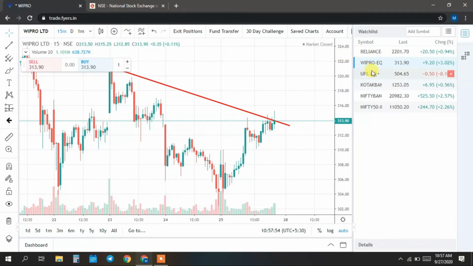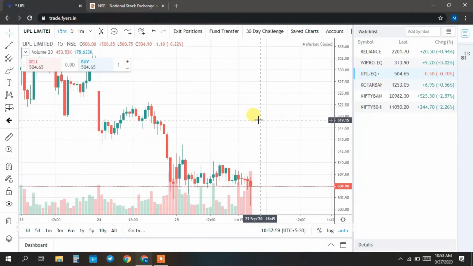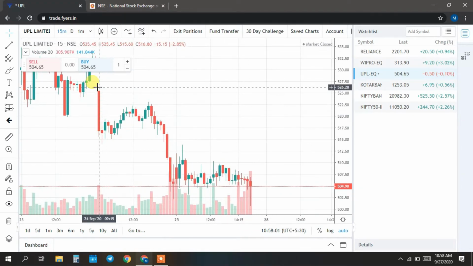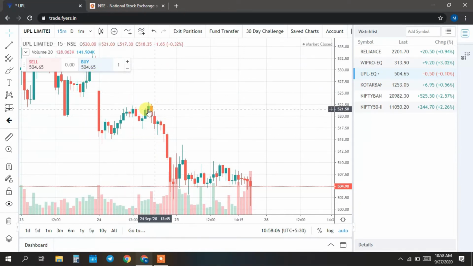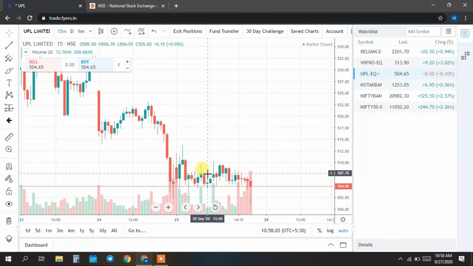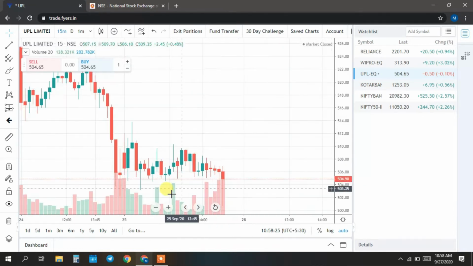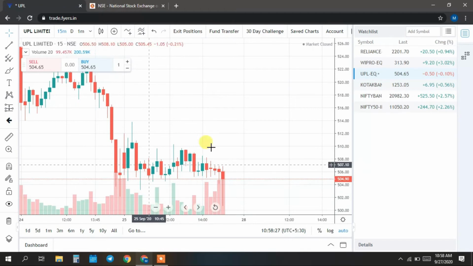Next, moving on, UPL. UPL is for selling. You can see here the market opened gap down and made a reverse flag pattern and gave a breakout at this level, and it fell from here to here. The traders who traded at this point would have got good profit on this day. It has fallen down and the market was in consolidation for a long time, almost the complete day. On the 25th, the complete day, it was sideways.